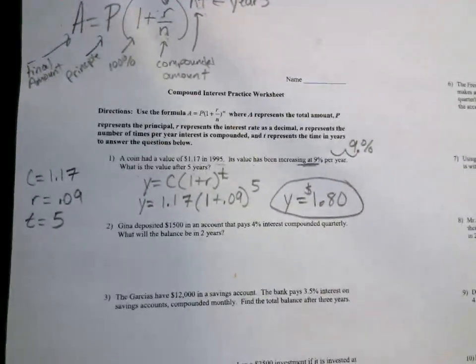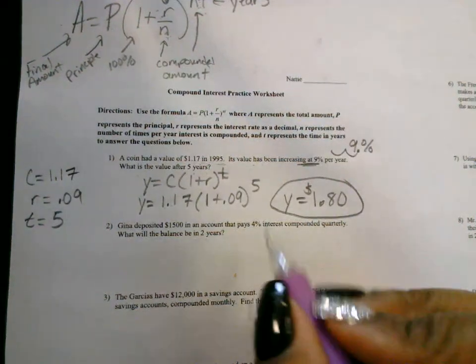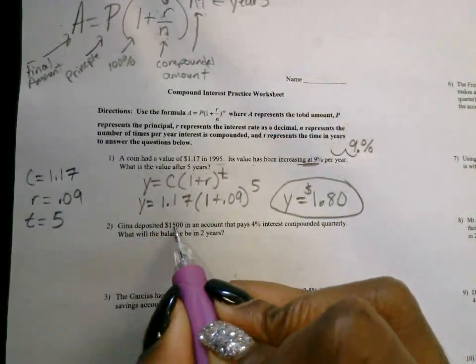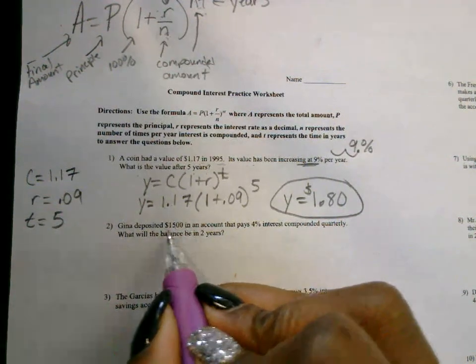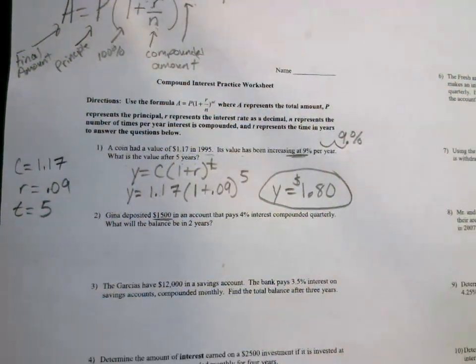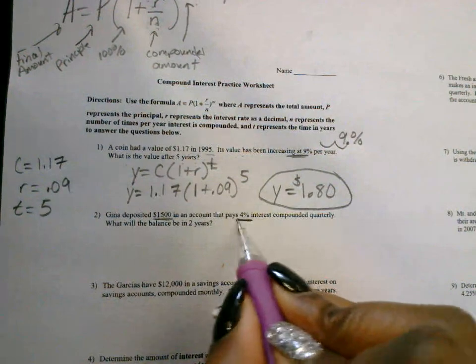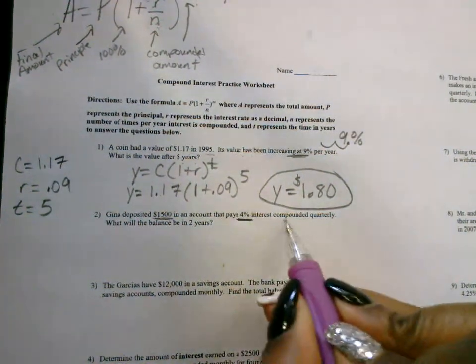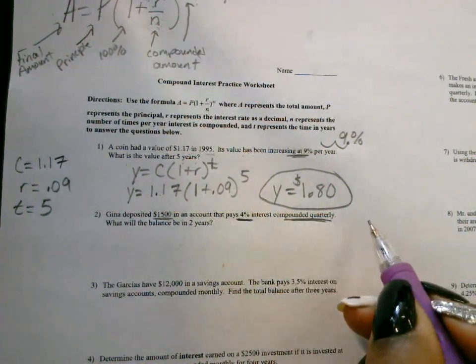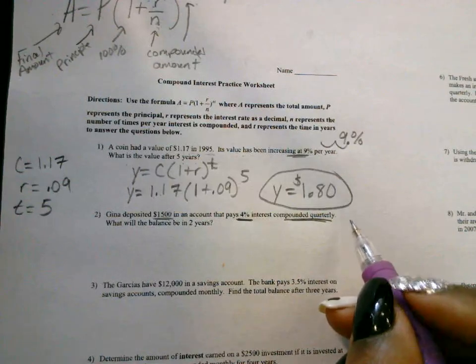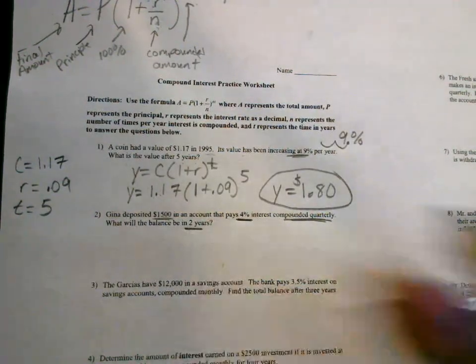All right. Any questions about the first one? I'm going to pause for the calls. Okay, number 2, it says Gina deposited $1,500. That was the deposit into an account that pays 4% interest, compounded. Now we have an N. Compounded quarterly. What is the balance after 2 years?